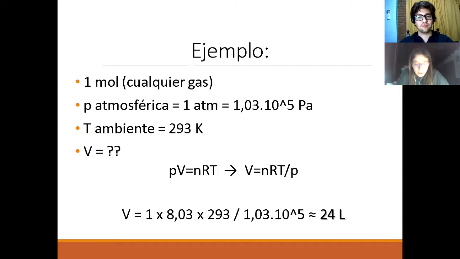Este resultado es independiente de si el gas se tratará de helio, de oxígeno, de nitrógeno o dióxido de carbono. Mientras se tenga un mol de gas a presión atmosférica y a temperatura ambiente, siempre se tendrá el mismo volumen de 24 litros. Y a continuación, veremos una experiencia realizada por Walter Lewin sobre gases ideales.